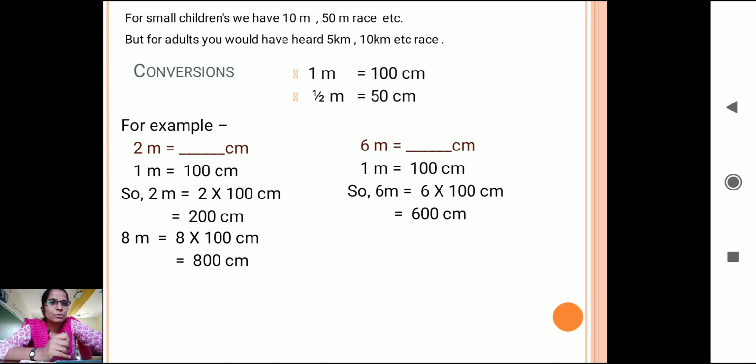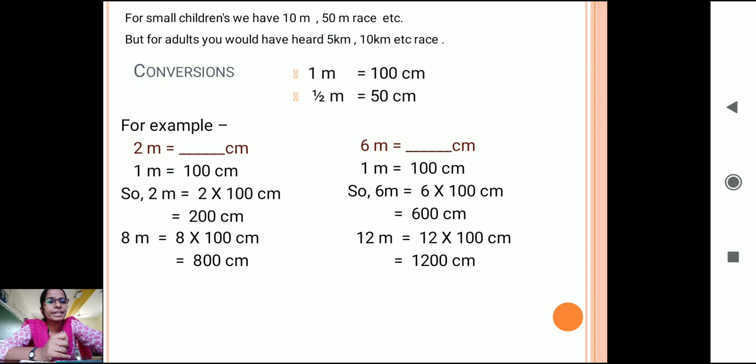Now here I have shown you one more example. 6 meter is equal to how many centimeter? 6 into 100, that is 600 centimeter. And if it is a big number like 12 meter, it will be the same way. 12 into 100, you just have to put 2 zeros of 100, 1200 centimeter.